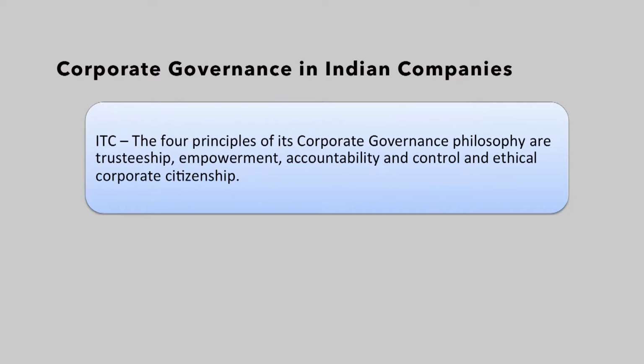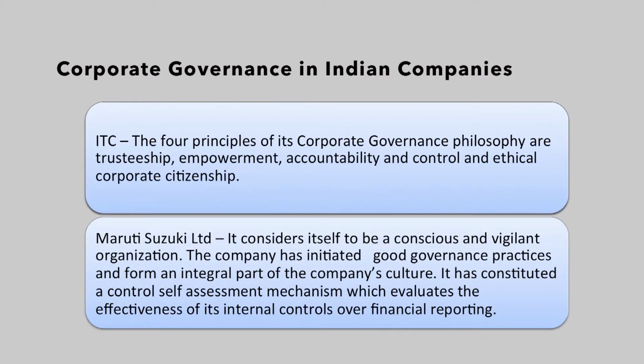Then in the case of Maruti Suzuki, it considers itself to be a conscious and vigilant organization. The company has initiated good governance practices and it forms an integral part of the company's culture. It has also constituted a control self-assessment mechanism which evaluates the effectiveness of its internal control over financial years.